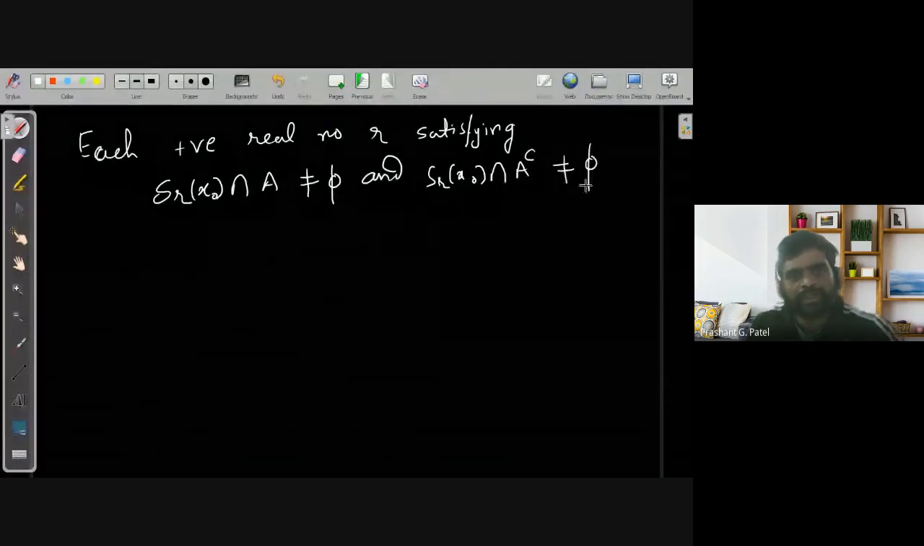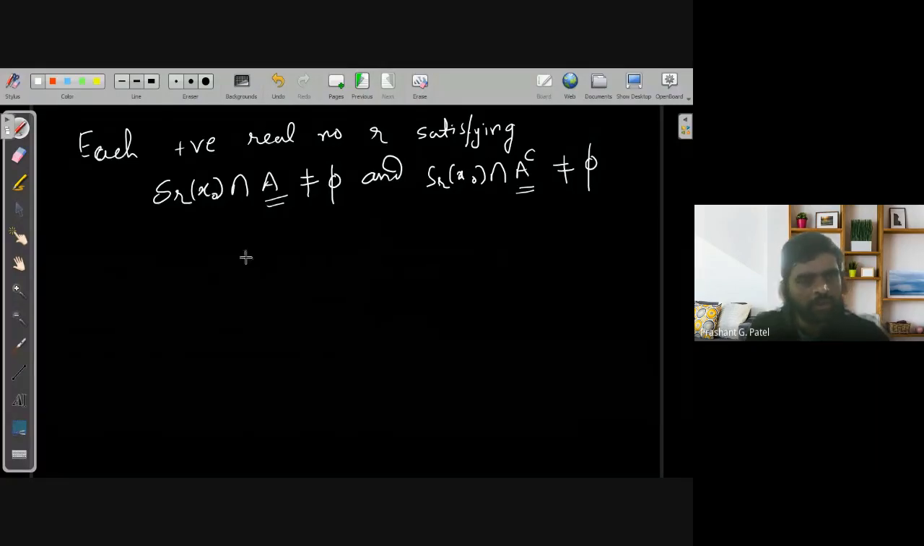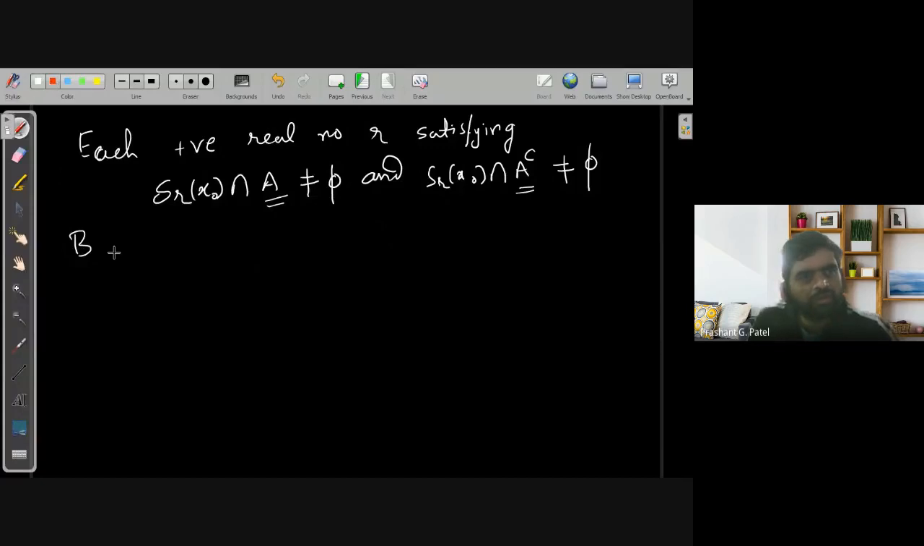So it is the situation where you have a point, and if you try to draw any neighborhood of that point, it will always have an intersection with A and its complement. Then that point is called a boundary point. The next definition is the boundary of a set.